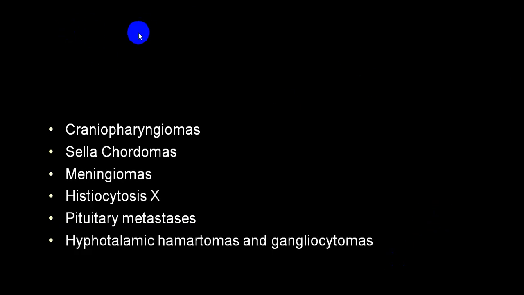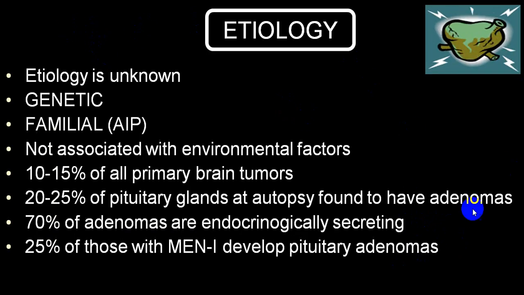You can have tumors arising from other areas, particularly craniopharyngiomas, chordomas, meningiomas, secondary metastasis in the pituitary gland, histiocytosis, hematomas, as well as secondary deposits because of what we call hemosiderosis, sarcoidosis, which can also destroy the pituitary gland.